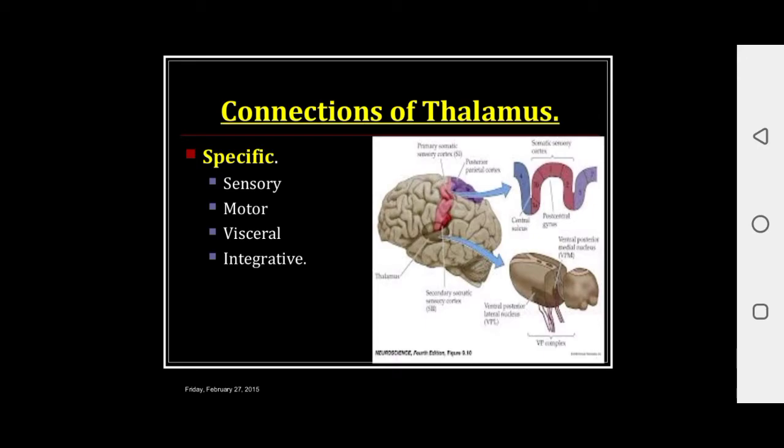So main connections of thalamus in a specific type are sensory, motor, visceral and integrative. This is a picture showing the different specific connections of thalamus.